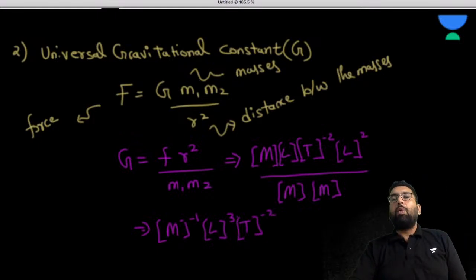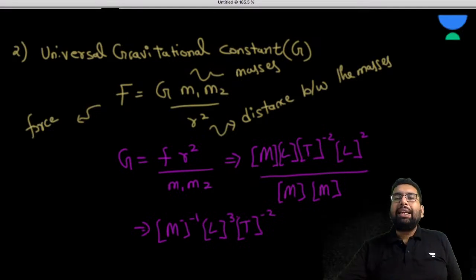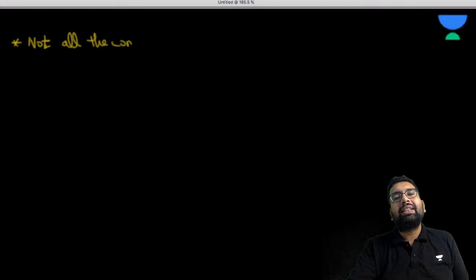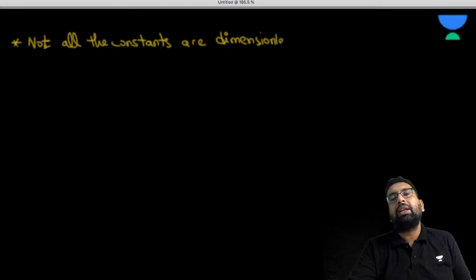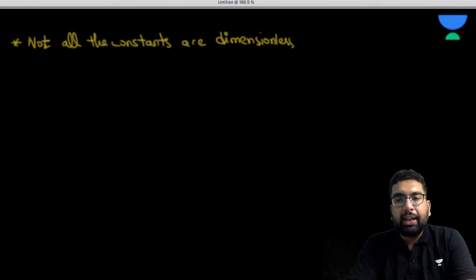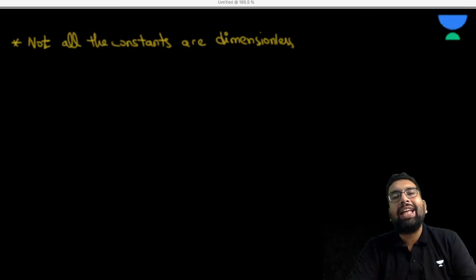Now please observe. As I stated earlier, not all the constants are dimensionless. So the universal constant of gravitation is not a dimensionless constant because it has units.